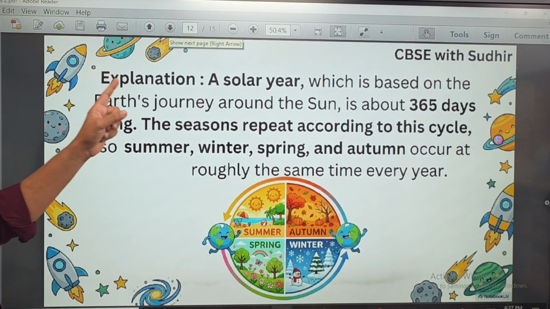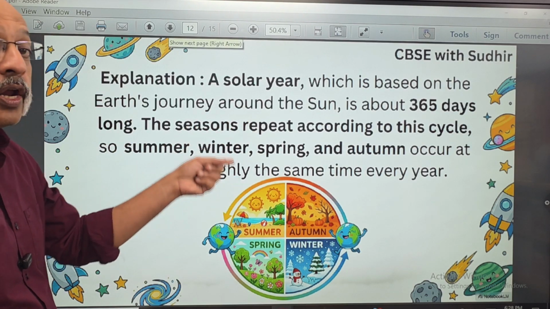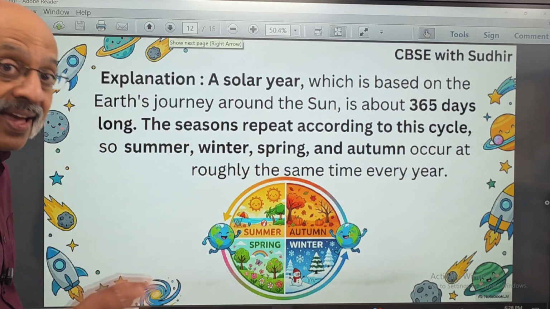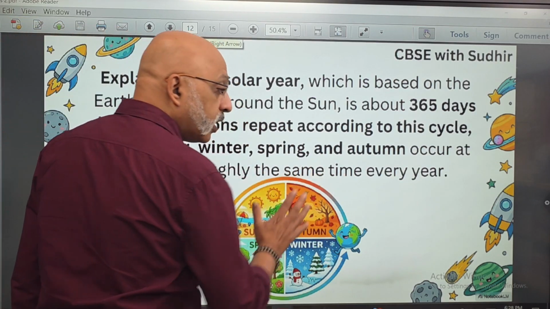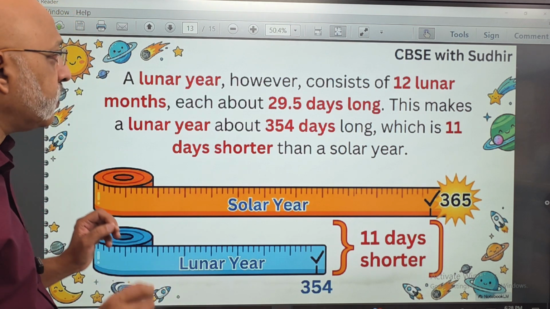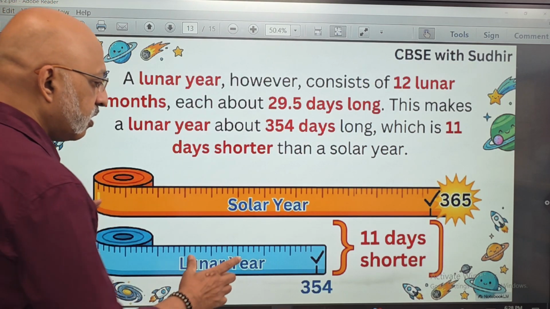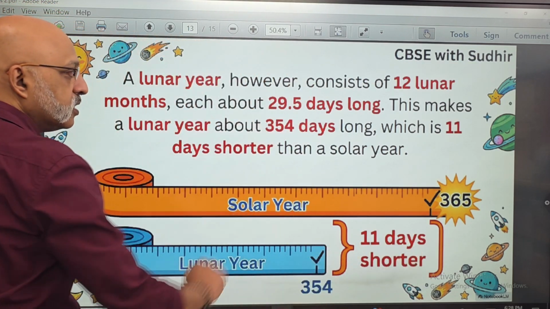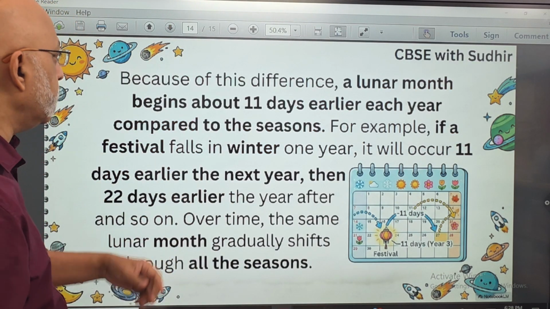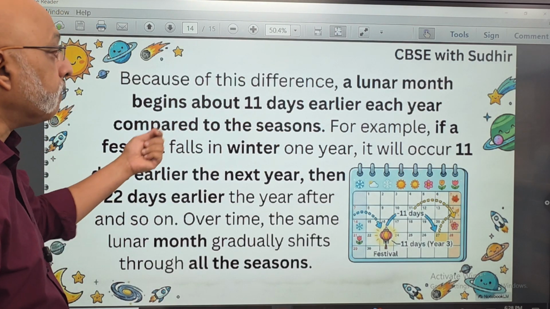A solar year, which is based on the Earth's journey around the sun, is about 365 days long. The seasons repeat according to this cycle. So summer, winter, spring and autumn occur at roughly the same time every year because the seasons repeat according to the solar year, not the lunar year. A lunar year, however, consists of 12 months, each about 29 and a half days long. This makes a lunar year about 354 days, which is 11 days shorter than the solar year. Now, because of this difference between the lunar year and the solar year, a lunar month begins about 11 days earlier each year compared to the seasons.